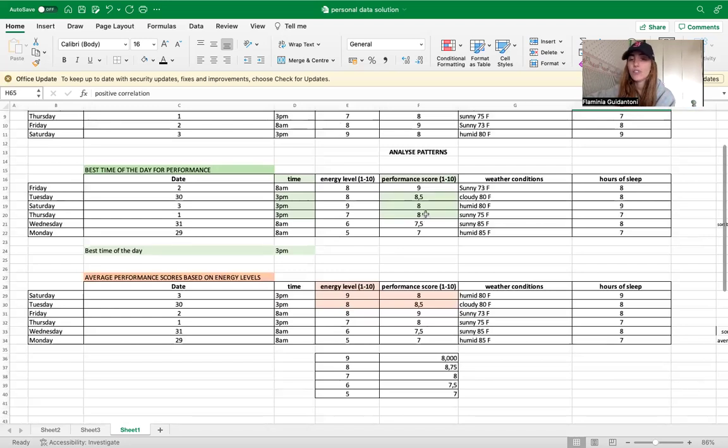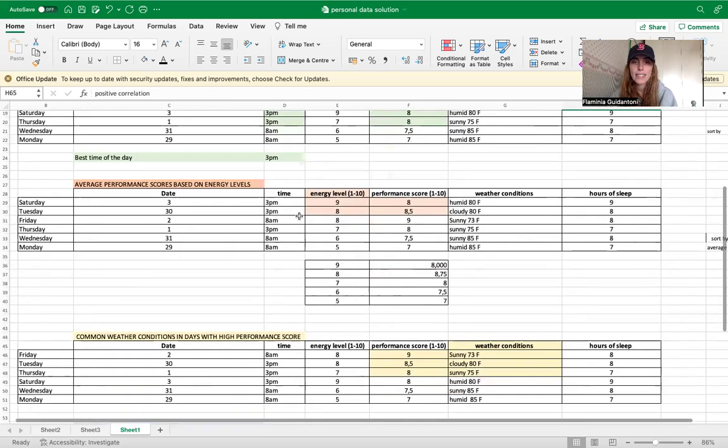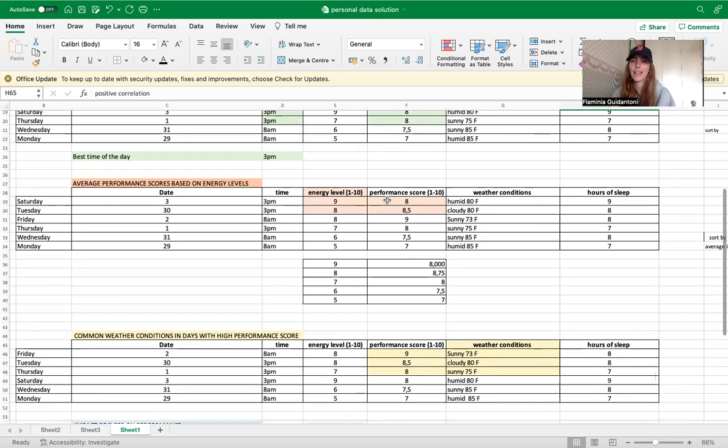And I saw that on these days I practiced in the afternoon, so at 3 p.m. So already from this little analysis, I can tell that I perform better in the afternoon rather than in the morning.